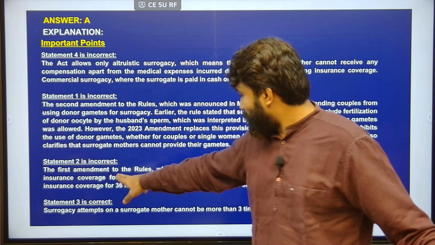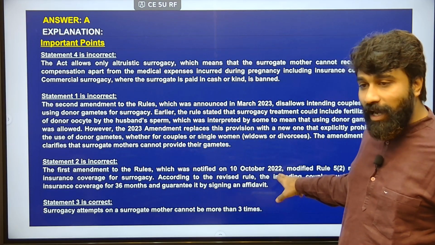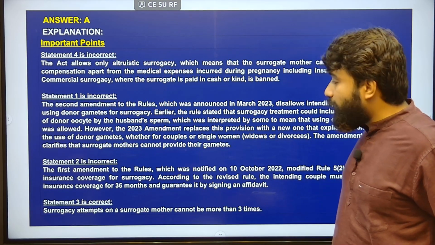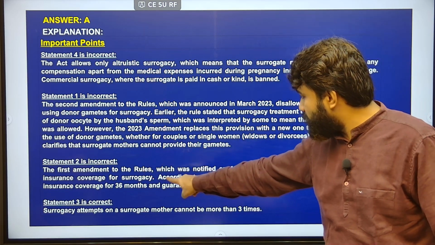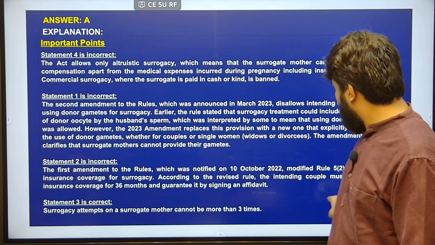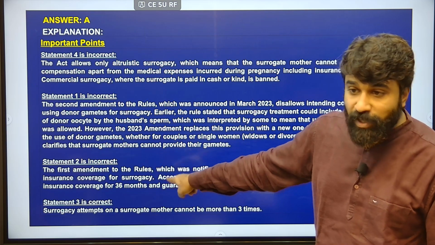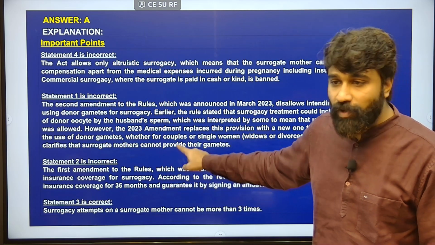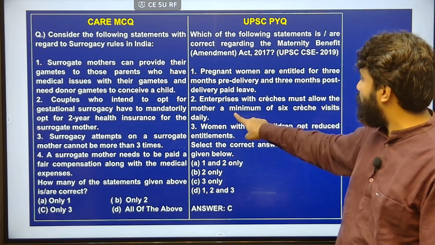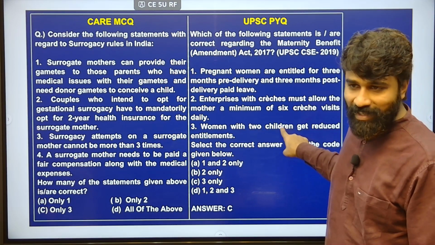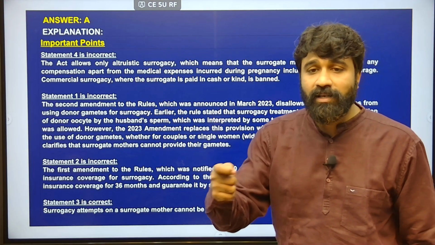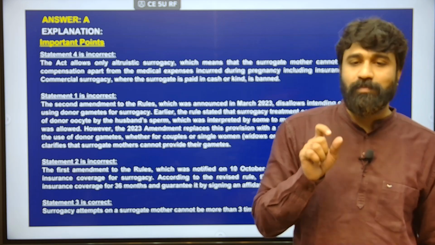Here, the first amendment to the rules, notified on 10th October 2022, modified rule 5 clause 2 regarding insurance coverage for surrogacy. According to the revised rule, the intended couple must purchase insurance coverage for around 36 months. Why have we chosen such a question? Because here it has asked about the crèche facility, a minimum of 6 crèches for the mother. Such a question was asked, therefore we have taken insurance coverage to the surrogate mother as around 36 months.